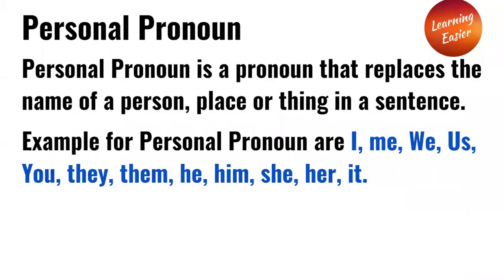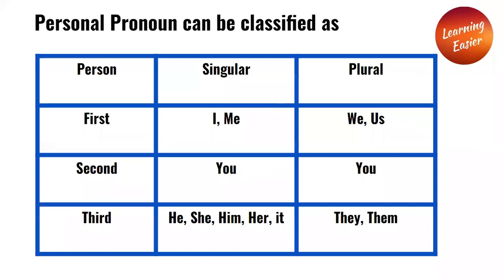Personal pronoun. A personal pronoun is a pronoun that replaces the name of a person, place, or thing in a sentence. Examples of personal pronouns are I, me, we, us, you, they, them, he, him, she, her, and it. Personal pronouns can be classified into singular and plural pronouns.